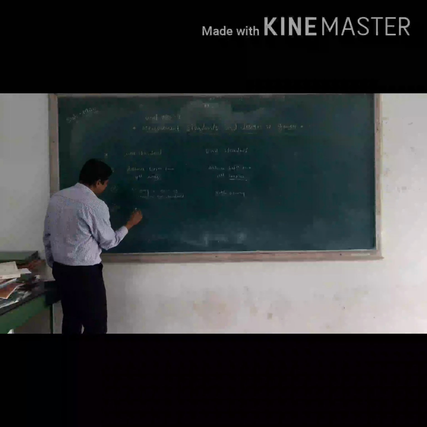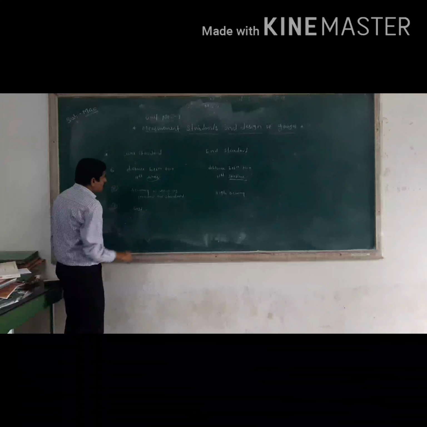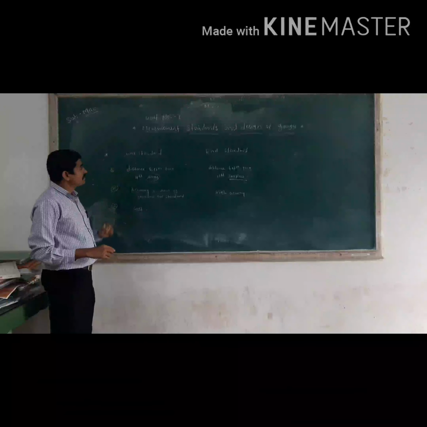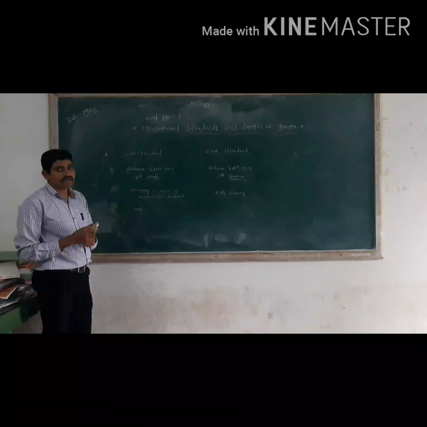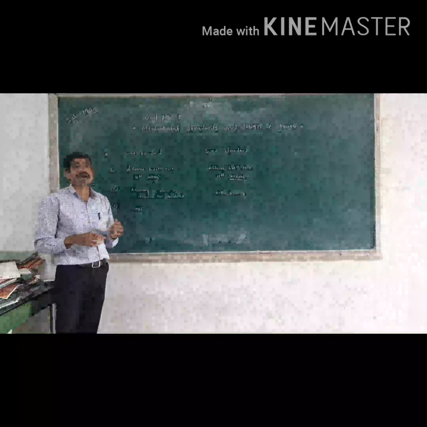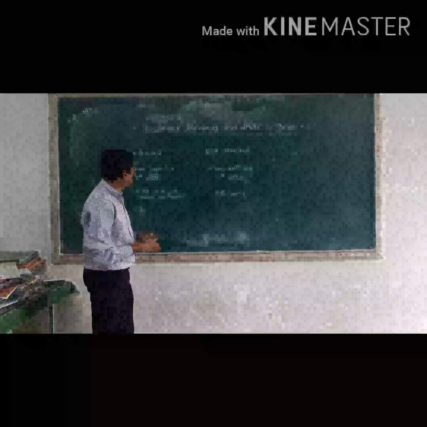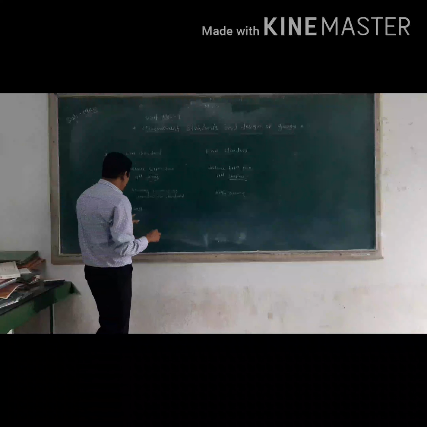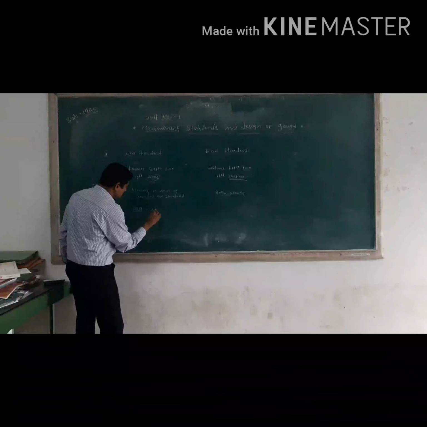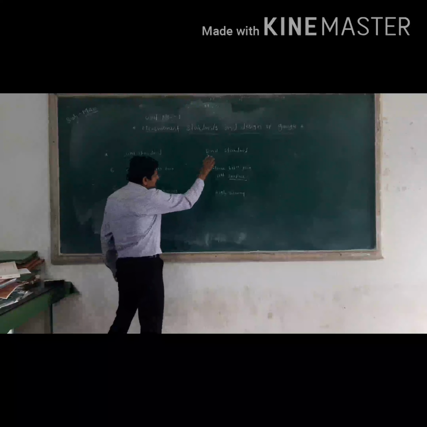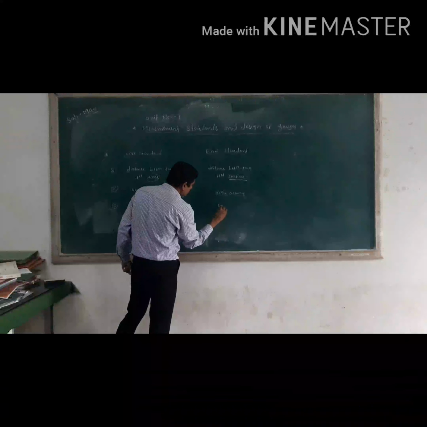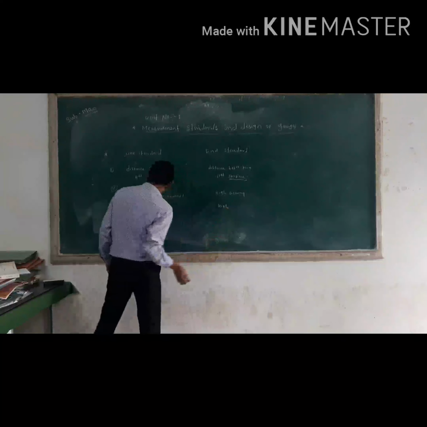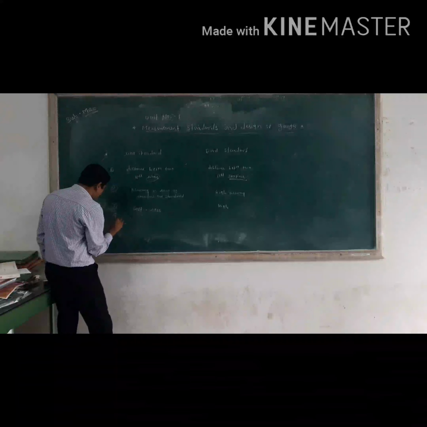Then third is the cost. What about the cost? Cost is less for the line standard. And what about the end standard? The cost is very high as compared to the line standard, because we know that the slip gauge is very costly.